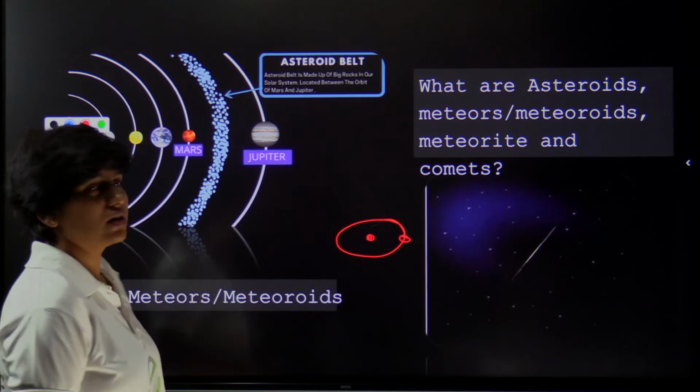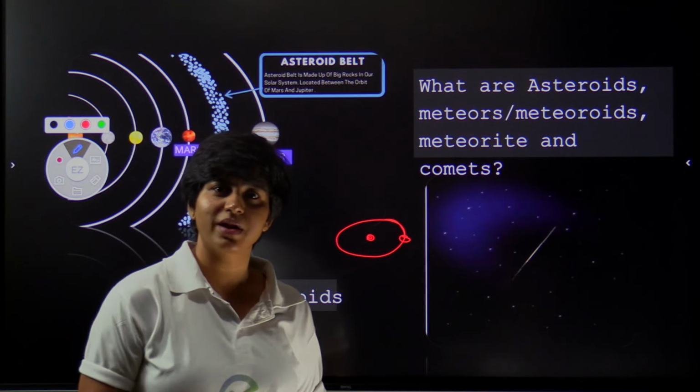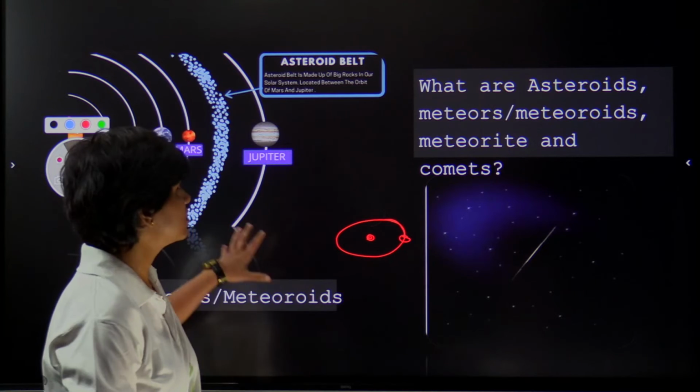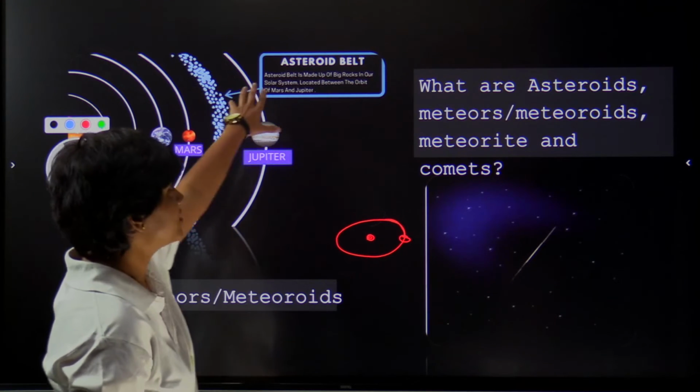So, like I said, the 8 planets are divided into inner and outer planets. How is it distinguished? Luckily, it has been distinguished by a natural celestial body called the asteroid belt.